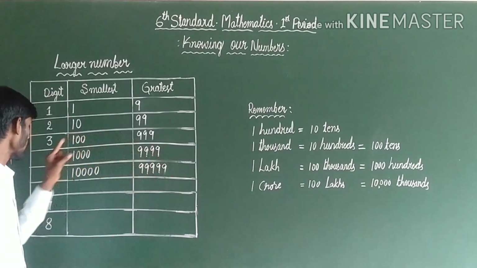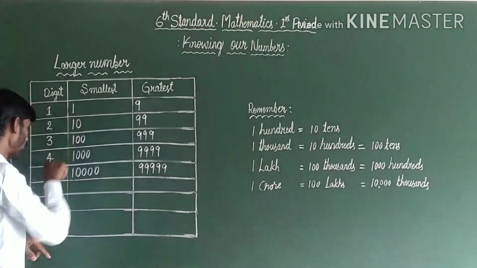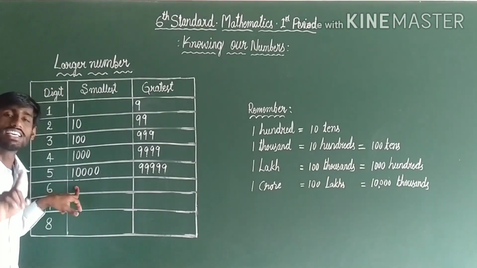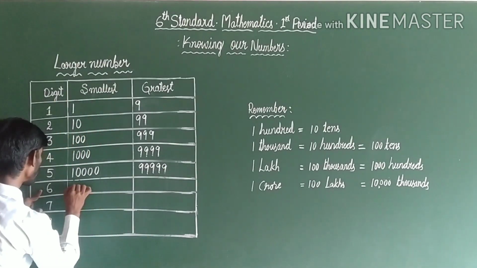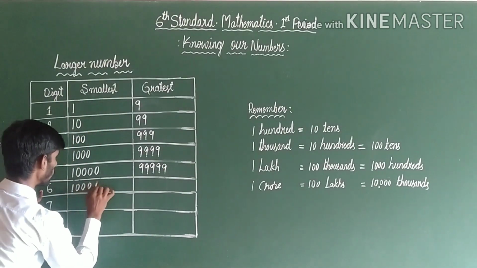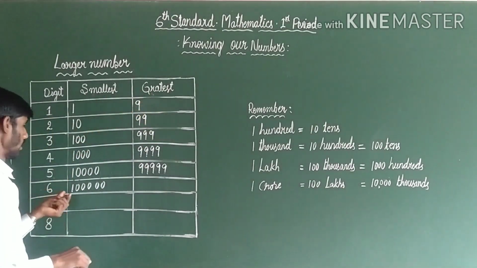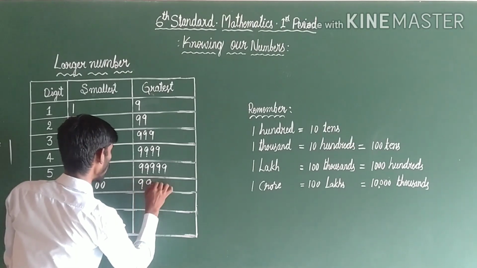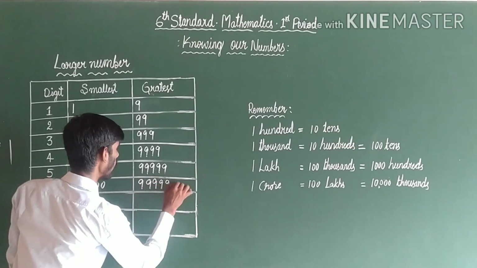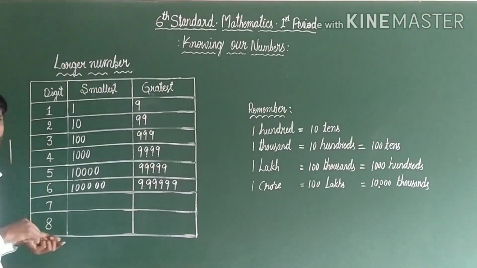Add 1 to the greater 5 digit number. We will get the smaller 6 digit number. The smaller 6 digit number is 1 lakh. The greater 6 digit number is 9,99,999. This is the greater 6 digit number.